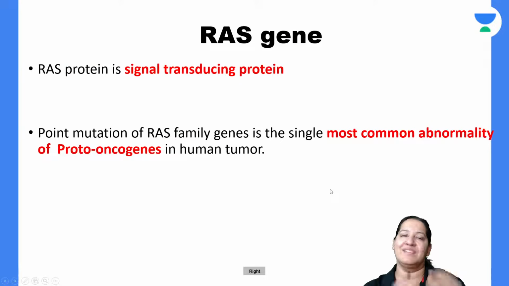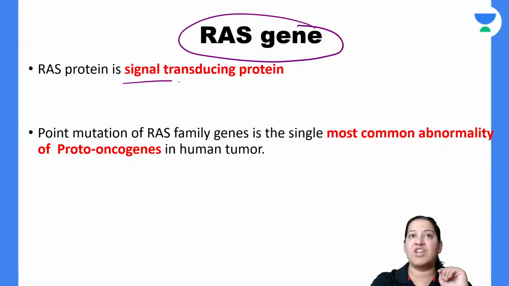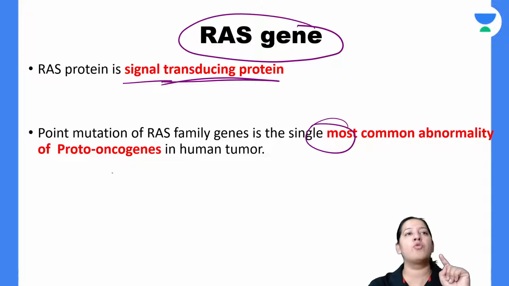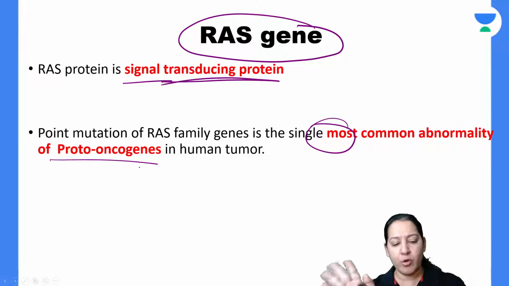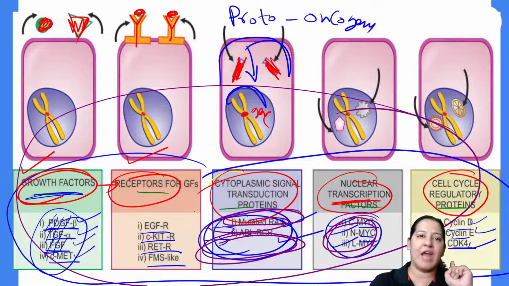Let me start with the first gene, that is the RAS gene. It is a signal transduction, cytoplasmic transduction protein gene, right? It is the most common proto-oncogene which gets mutated. Among all proto-oncogenes, the most common proto-oncogene to get mutated is RAS.